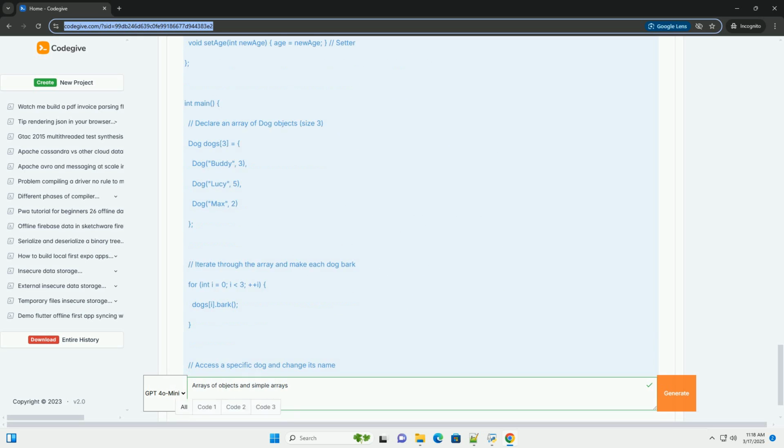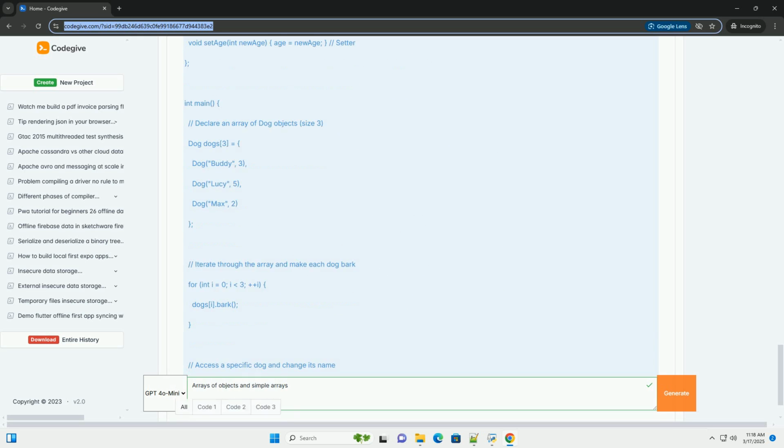Memory management in C++: when dealing with arrays of objects that allocate memory dynamically, for example using new inside the Dog class, you need to be very careful about memory management. You'll likely need a destructor in your Dog class to release the dynamically allocated memory when a dog object is no longer needed, and you'll need to ensure that the array elements are properly destroyed to prevent memory leaks.